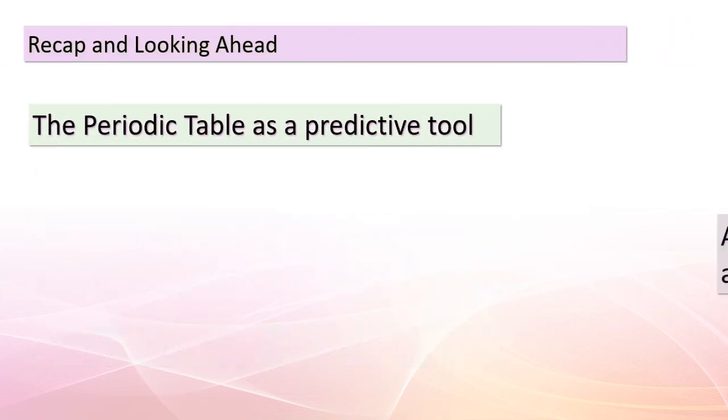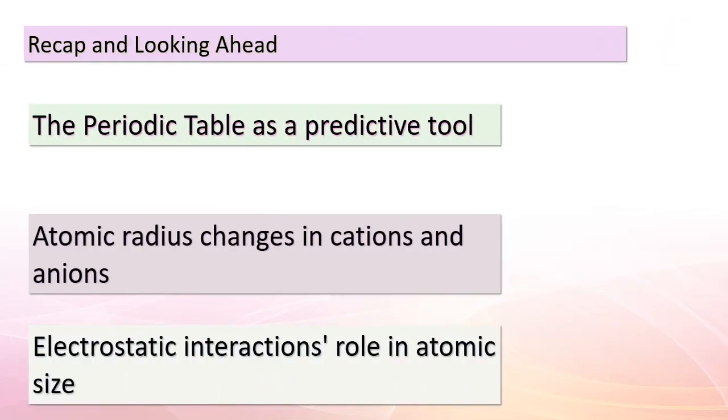We've covered quite a bit in this section, haven't we? Let's recap what we've learned so far. The periodic table is our invaluable tool for predicting atomic radius trends. We've explored how atomic size changes when atoms transform into cations and anions. Those electrostatic interactions between protons and electrons play a pivotal role. Remember, these concepts are fundamental to understanding various atomic properties.